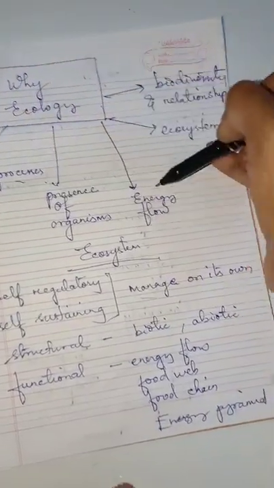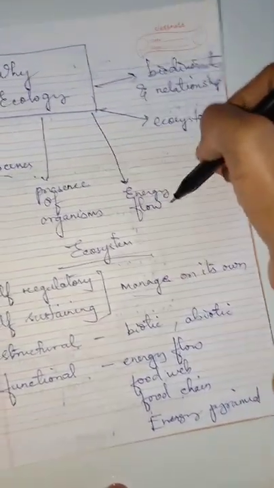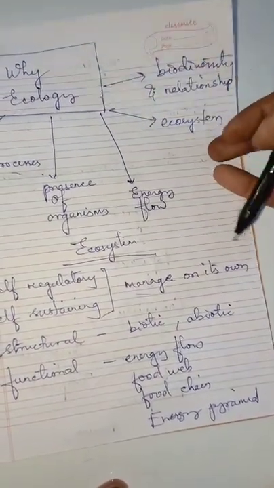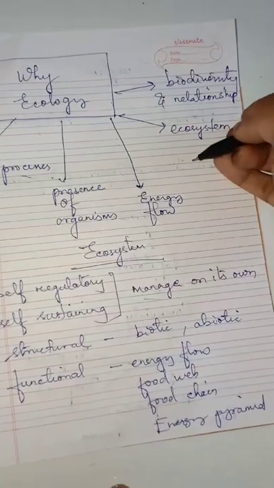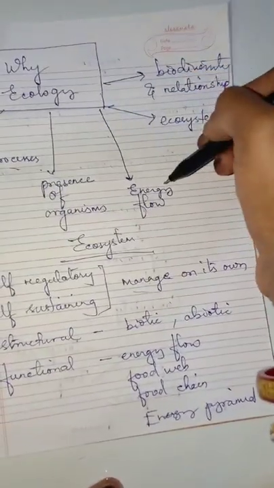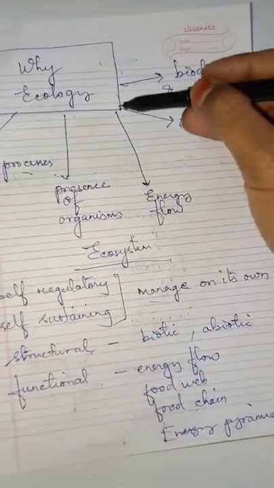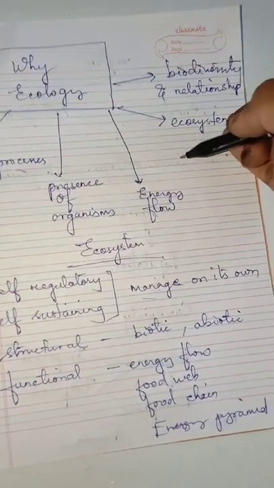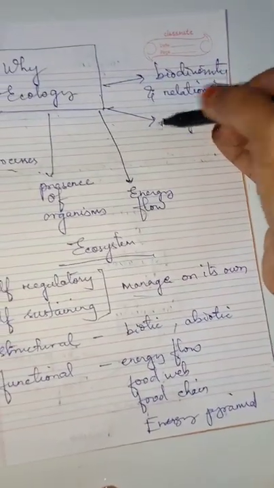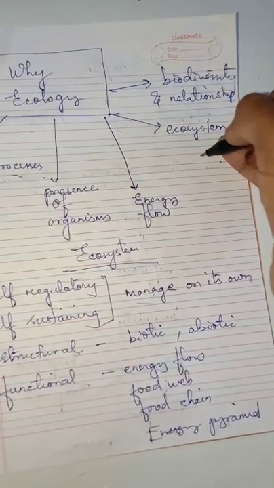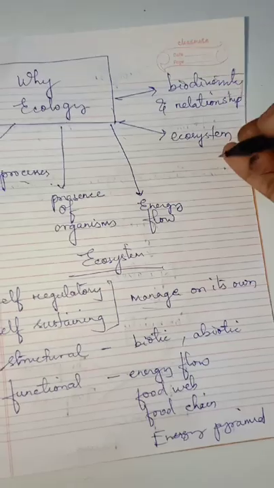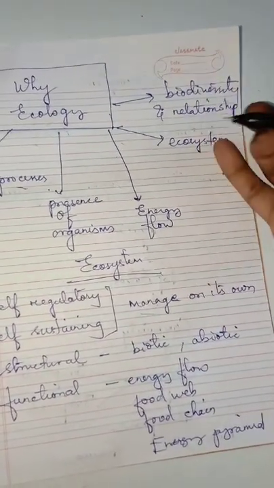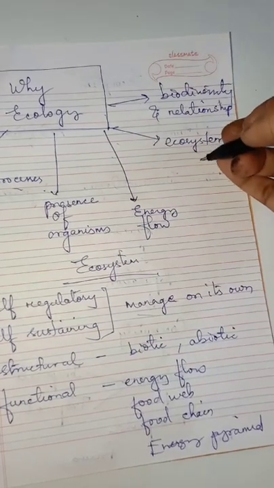Then you need to study ecology in order to study the energy flow. For example, we all need energy to work, so we derive the energy from the food we eat, that is, food chain or food web. That study is necessary and it will be studied under ecology. It is also necessary to study the movement of materials and energy through living communities. It helps us in studying the successional development of an ecosystem through various stages, how slowly a desert turns to be a grassland with the presence of various abiotic features.